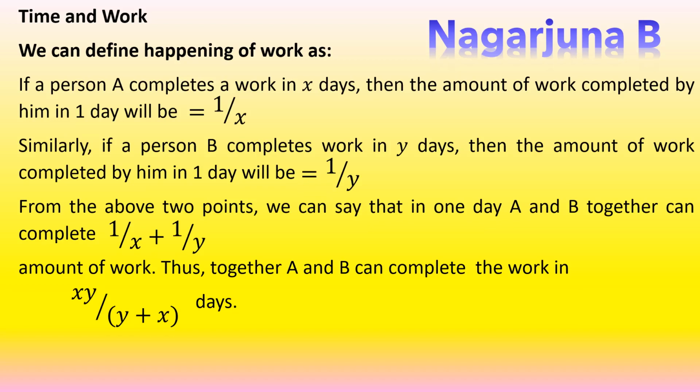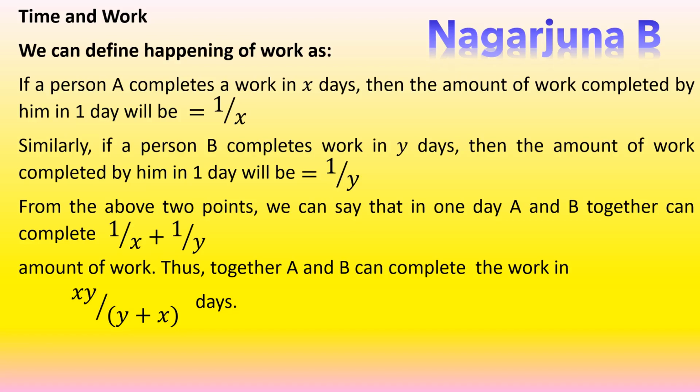Interchanging numerator and denominator, we get xy divided by y plus x. Or else we can also say that whatever we get, y plus x divided by xy, that one you need to write as 1 divided by y plus x divided by xy. So then y plus x will be there itself, whereas xy will come to the numerator, therefore it will be xy divided by y plus x. So instead of doing all those things, just interchange numerator and denominator.